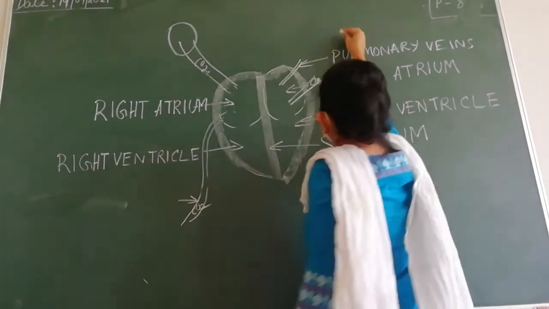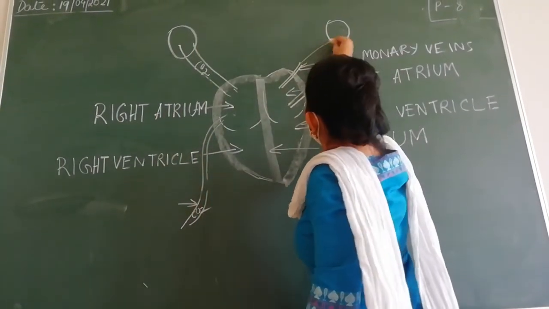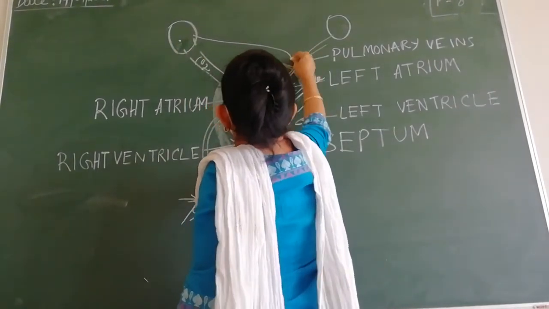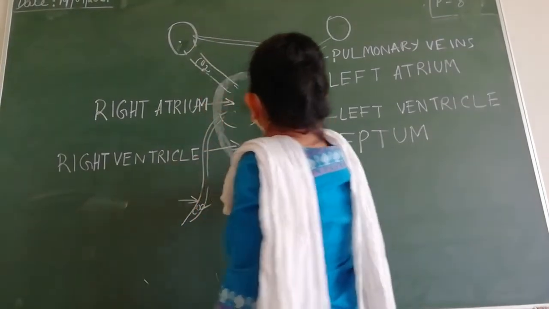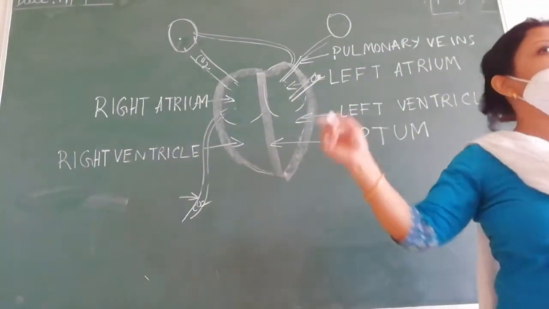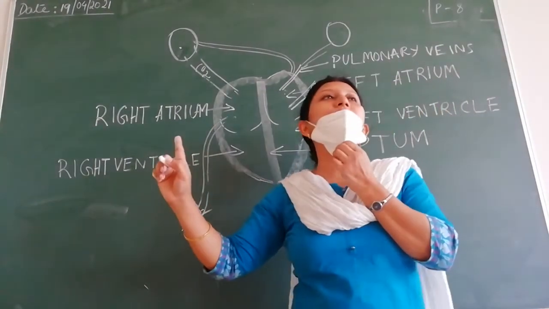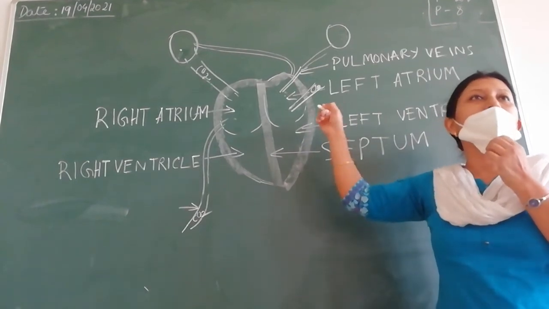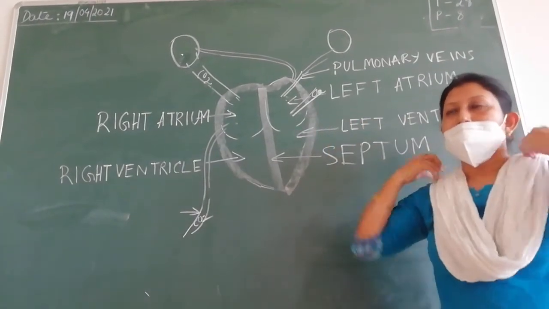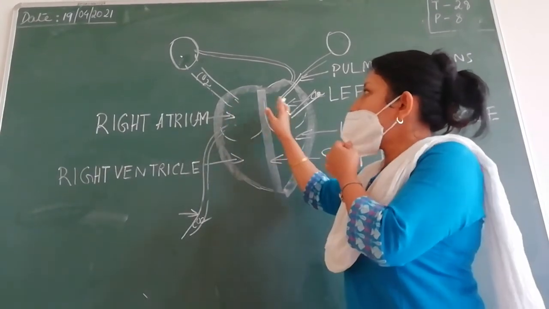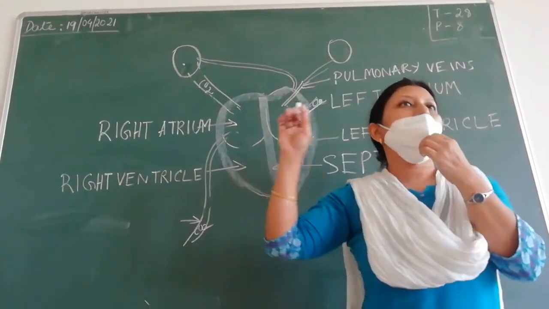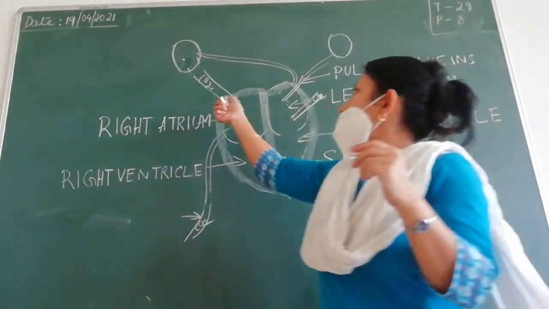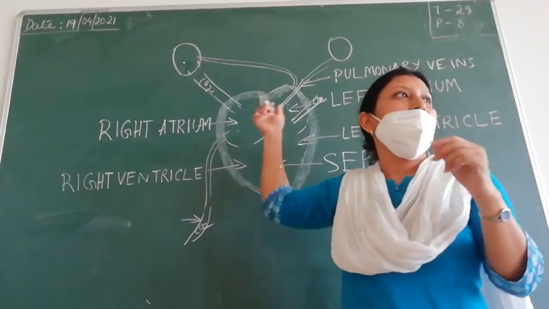How many lungs do you have? So from these lungs, the oxygenated blood is brought to the left atrium. So deoxygenated blood enters your right atrium, and from your lungs oxygenated blood enters the left atrium. Now when the heart pumps, what happens? The atria and the ventricles pump alternately, right? The muscles of the atria, what happens?